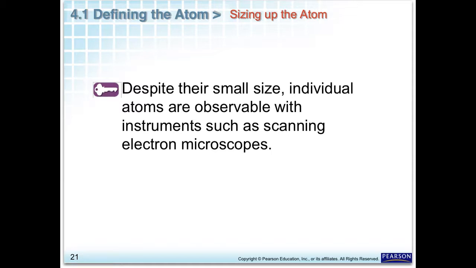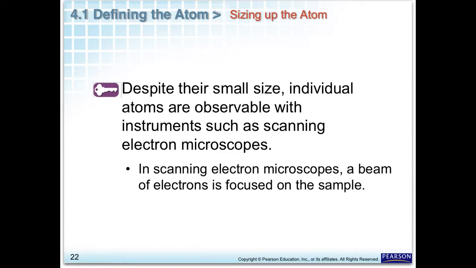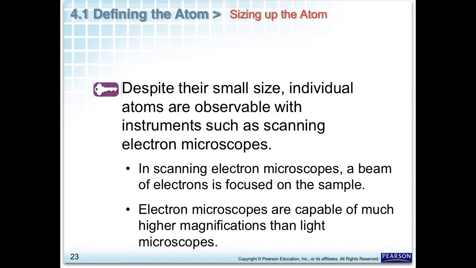Well, even though they are very small, we can observe individual atoms with very sensitive scientific equipment such as a scanning electron microscope, also called an SEM. A scanning electron microscope focuses a beam of electrons onto the sample you're trying to look at, and they give us much more magnification than a traditional light microscope that you are familiar with in biology.